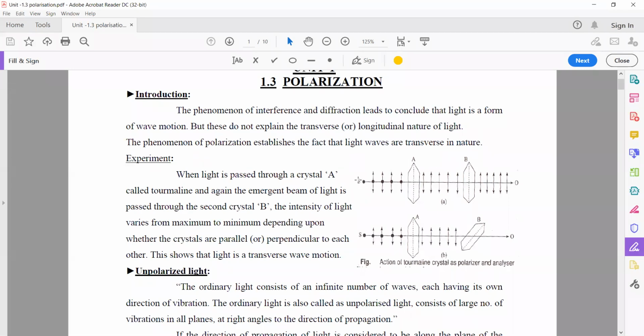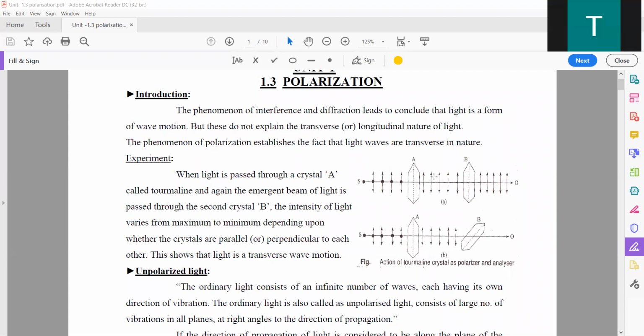Now here S is a source of light. It has more than one direction, so it is symbolically represented: the dot means the horizontal direction and there is a vertical one. That means more than one direction. An ordinary light is incident on A, a tourmaline crystal.